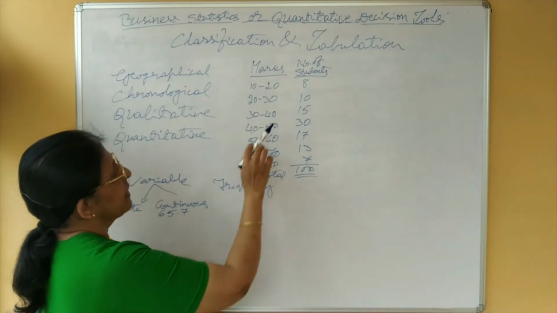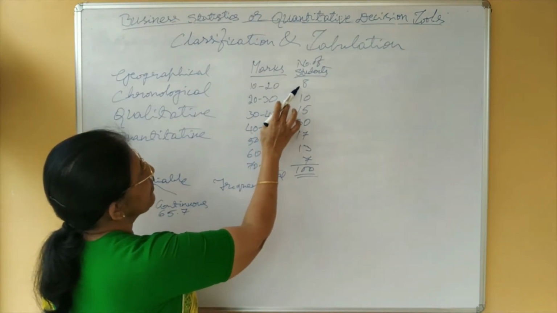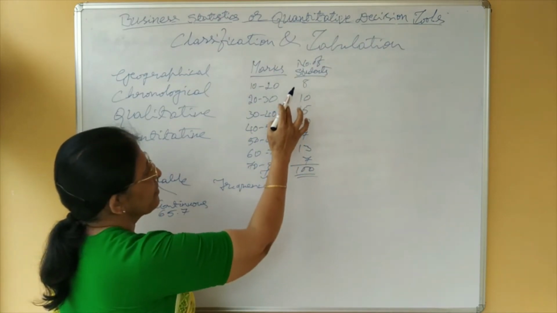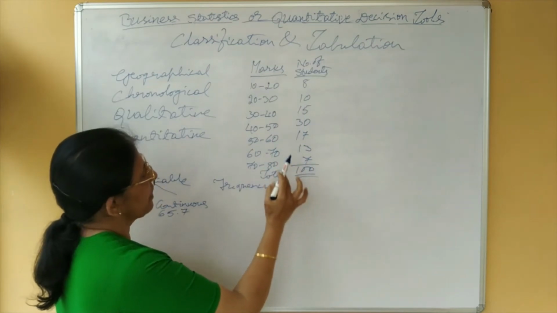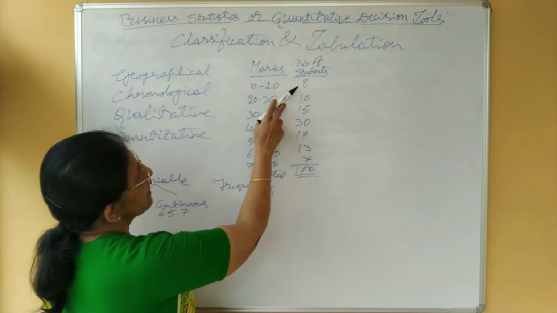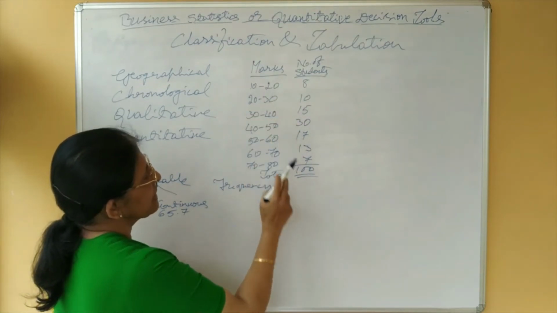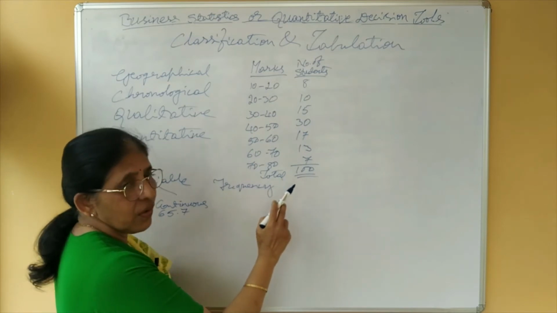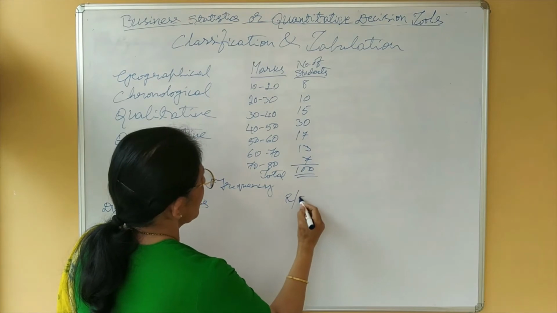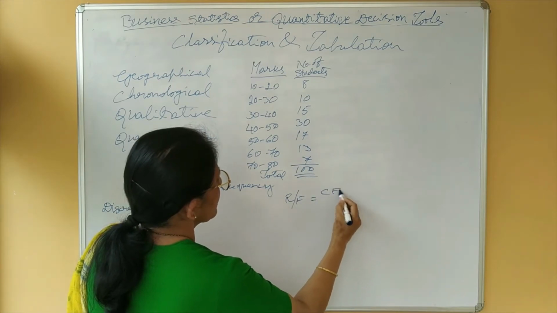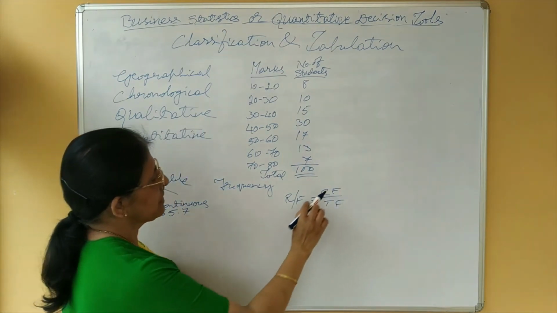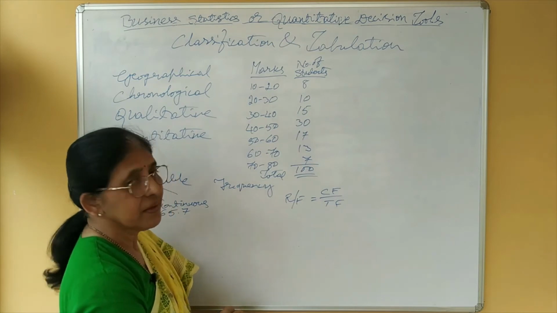Now, the relationship between the frequency of a class and total frequency. Total frequency means the sum of all the frequencies of classes. The relation between the frequency of a class and the total frequency is called relative frequency. That means relative frequency equals class frequency divided by total frequency.